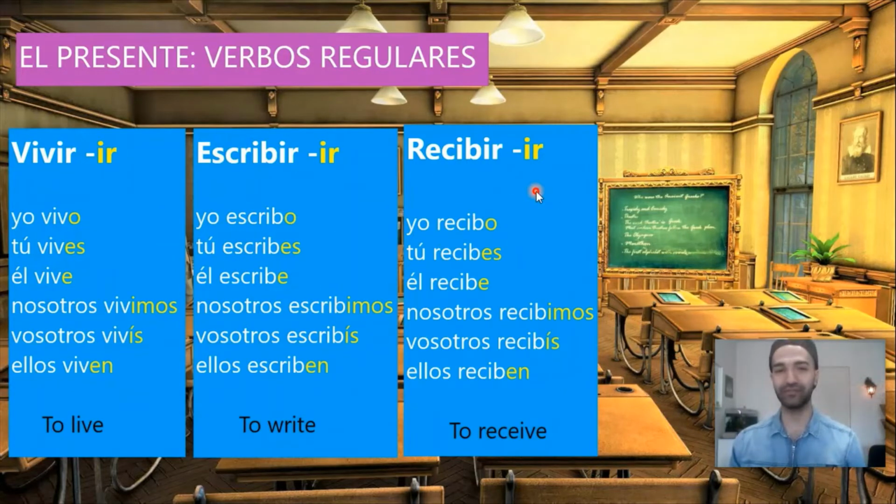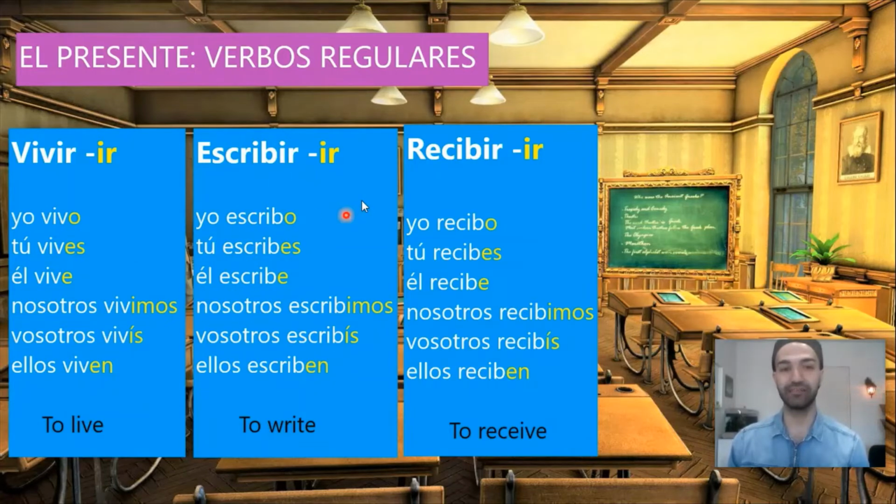Recibir, to receive. So vivir ends in -ir. As we have just seen, we conjugate it in the following way. Yo vivo, tú vives, él vive, nosotros vivimos, vosotros vivís, ellos viven.